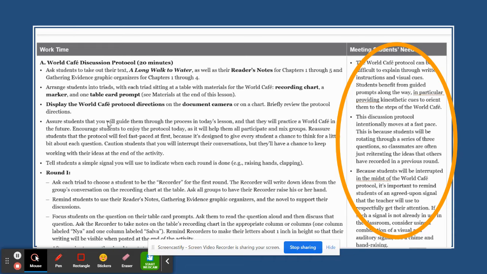I've decided to use a scaffold for the World Cafe protocol for two reasons. This protocol will be repeated throughout the year, so I want to make sure that I set up the protocol to happen as it is intended. I also want to establish some scaffolds and supports for discussion so that I have equitable discussion in all my groups. I also can use the scaffold for the rest of the year with individual students or with the whole group.